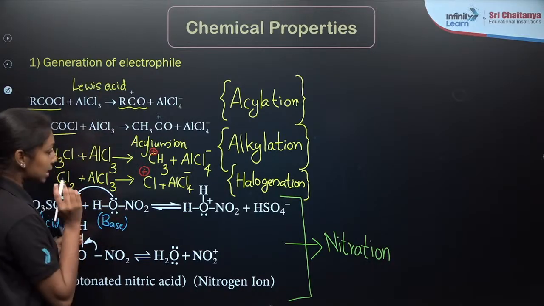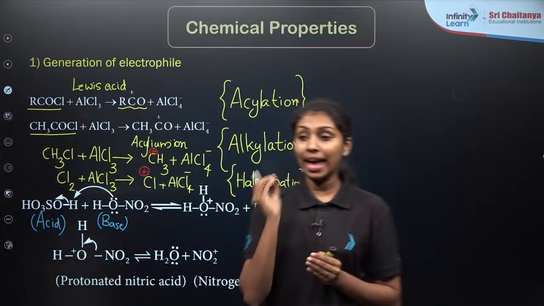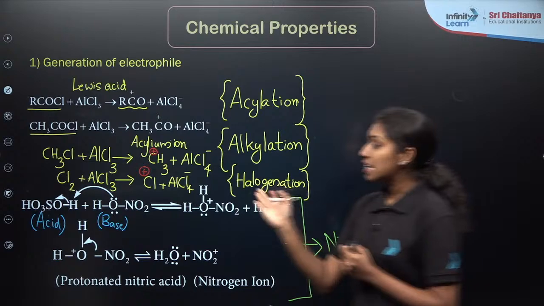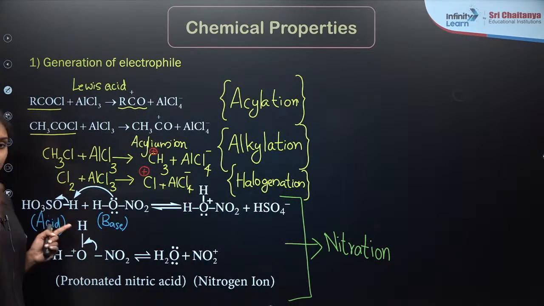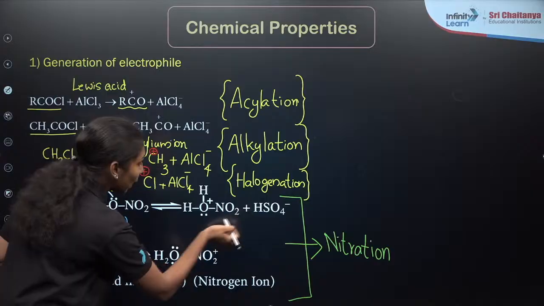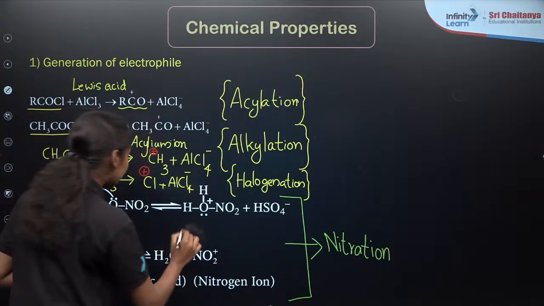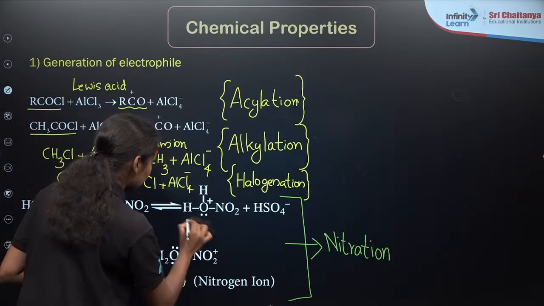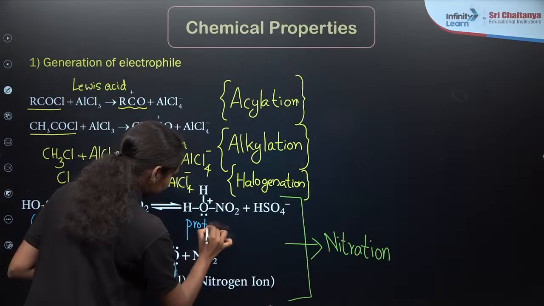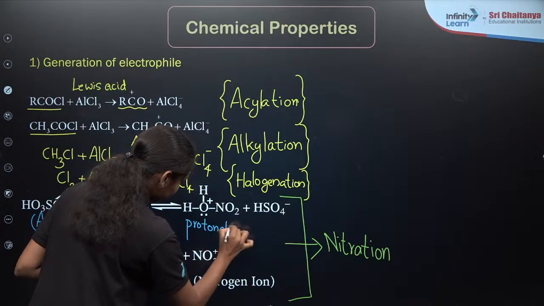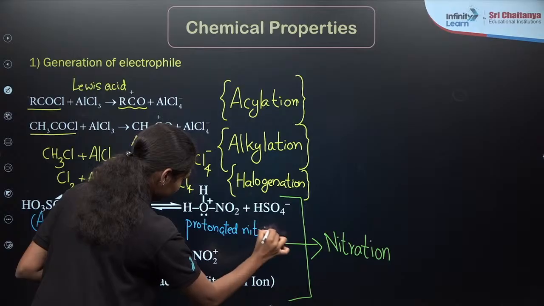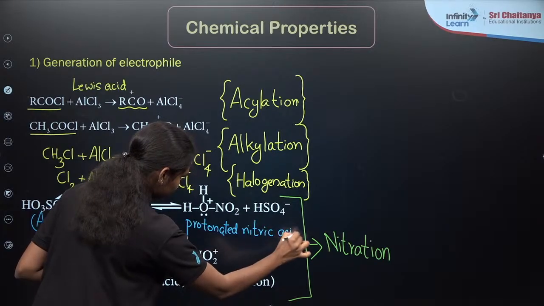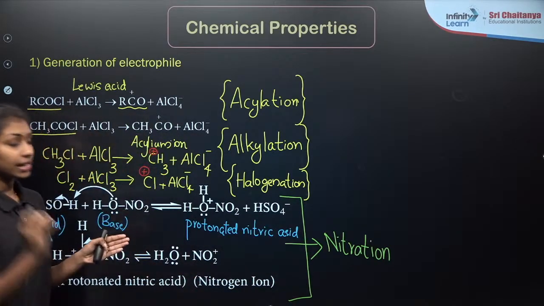So this reaction is an acid-base equilibrium. The H plus ion gets released from the H2SO4, our sulfuric acid, producing HSO4 minus plus protonated nitric acid. Protonated nitric acid forms.